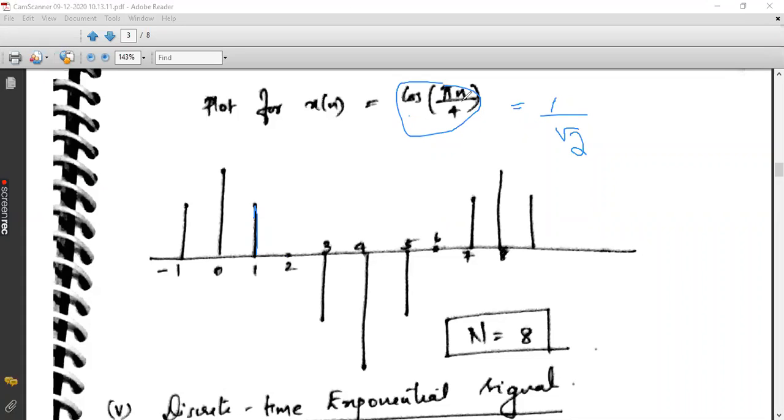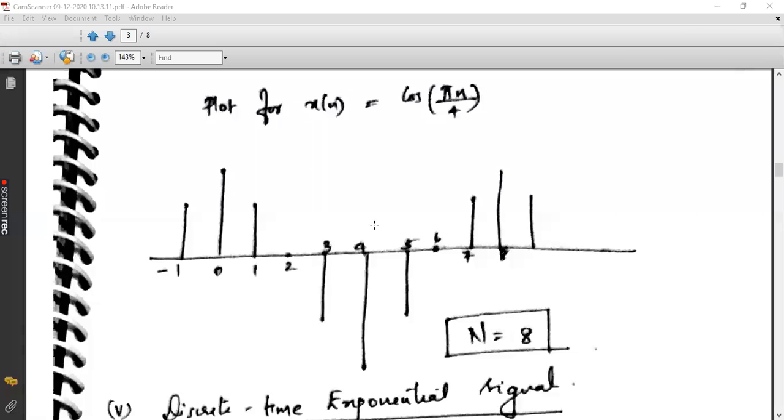What is the answer? Yes, it is minus 0.707.